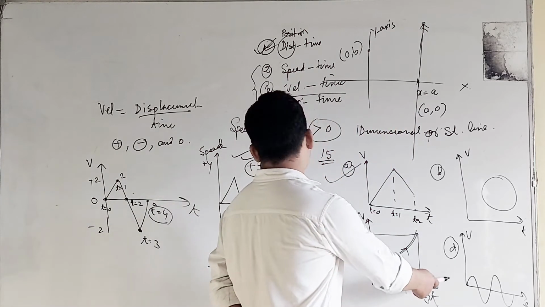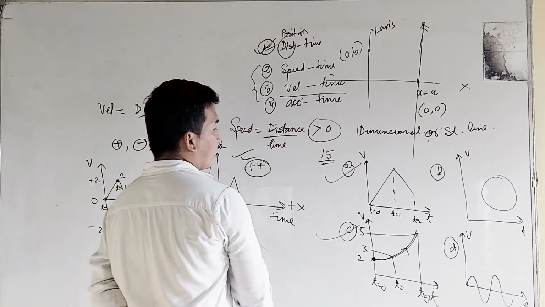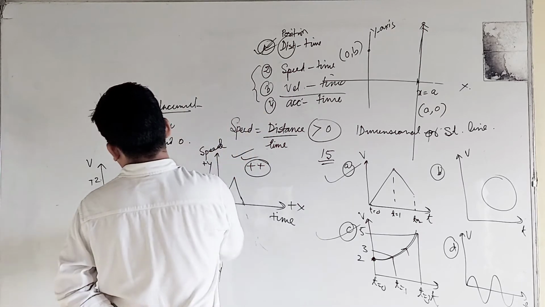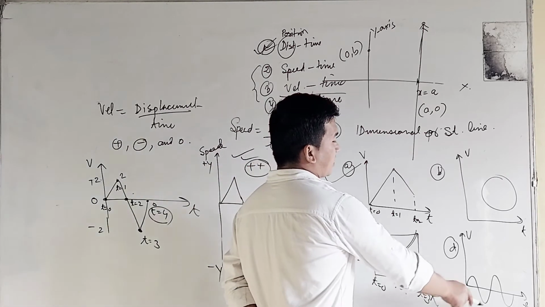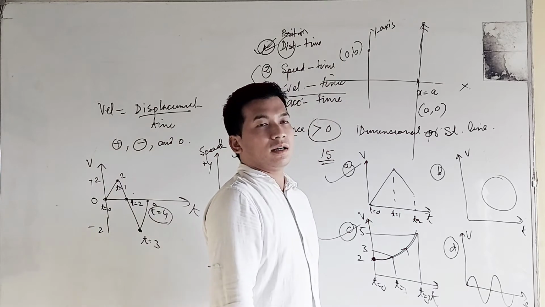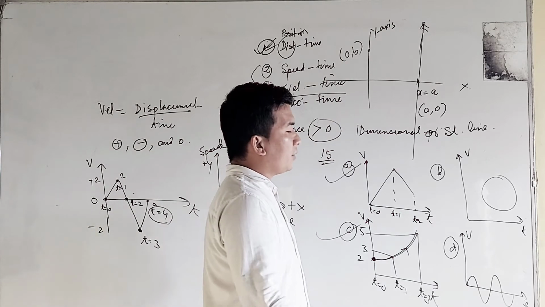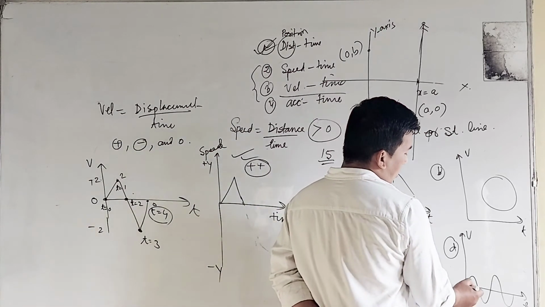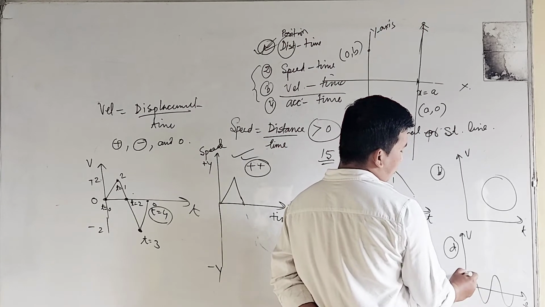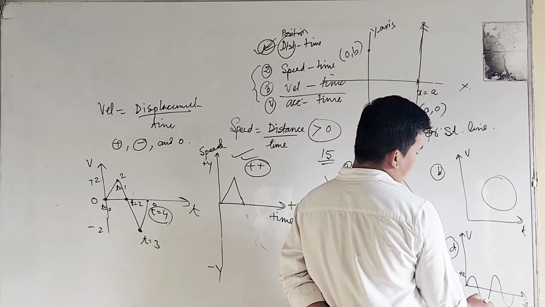It is similar, but here in this case it is in the form of a waveform. This is 0, this is plus 2, this is 0, this is minus 2.